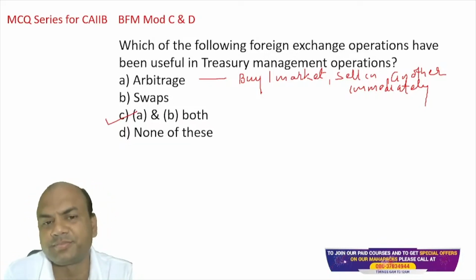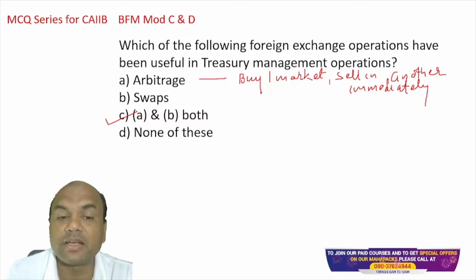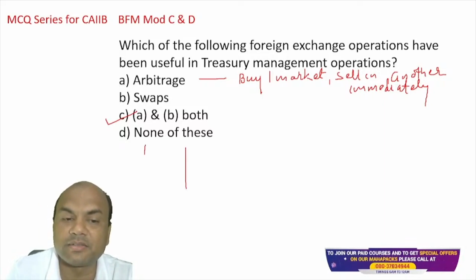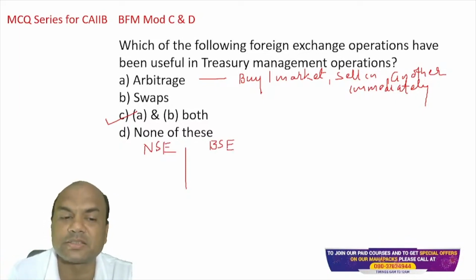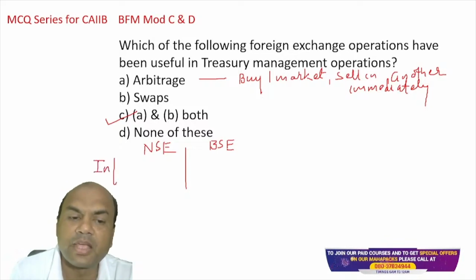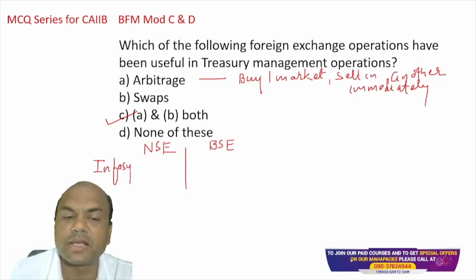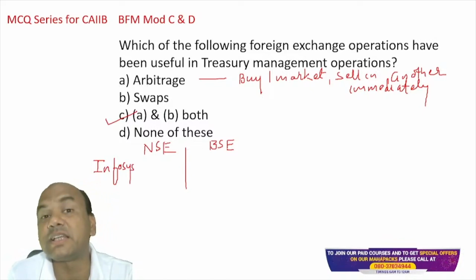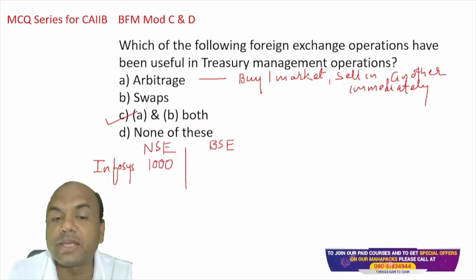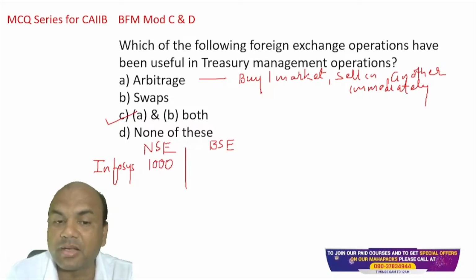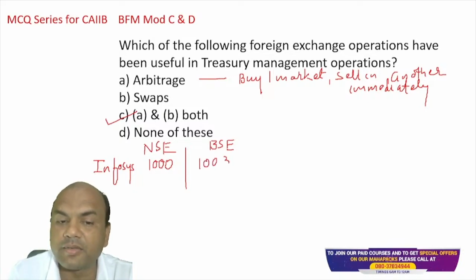Suppose, in India, how many stock markets are there? There are two markets, right? NSE and the second is BSE. Many times there is a difference in prices. For example, let's say Infosys. If the Infosys price on NSE is, let's say, 1000, and on BSE at the same time it is 1003.